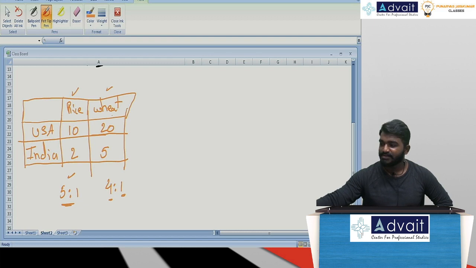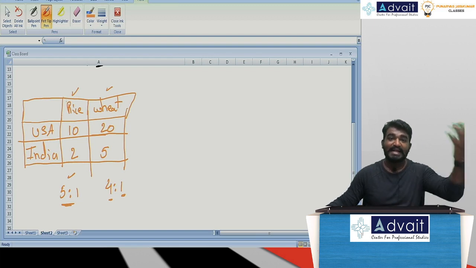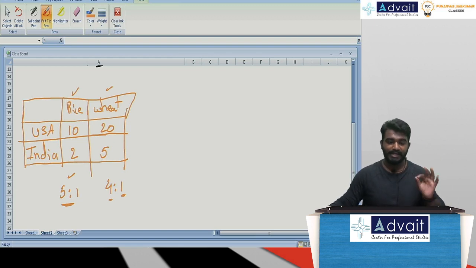Now, we will consider this opportunity cost element and then I will explain exactly how this is going to work. Opportunity cost is nothing but what we are sacrificing for production of a commodity A. Let me assume rice as commodity A and wheat as commodity B for your example. In order to produce A, that is rice, I am sacrificing wheat. Now, what is that sacrificing ratio? First, I need to identify that sacrificing ratio.